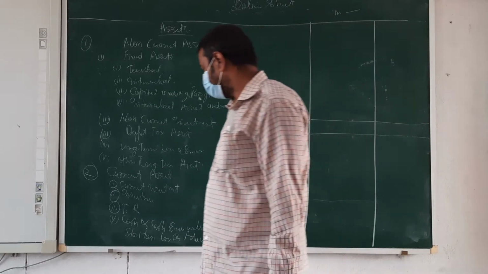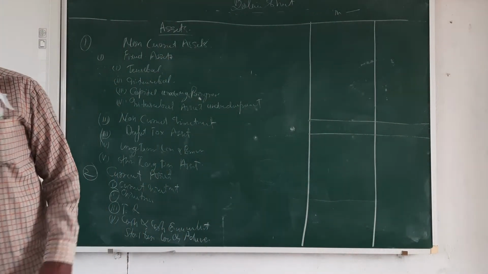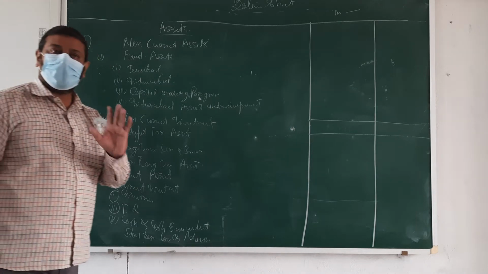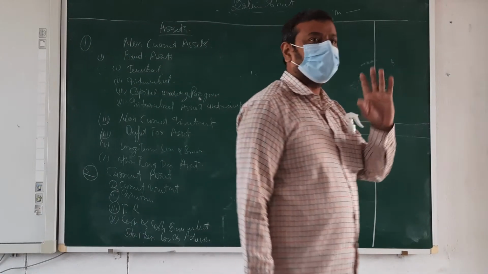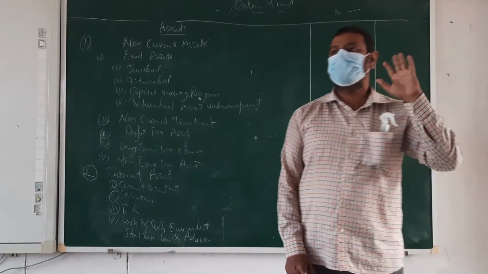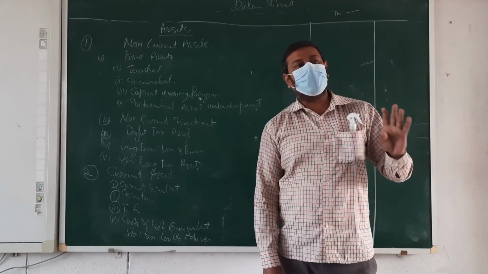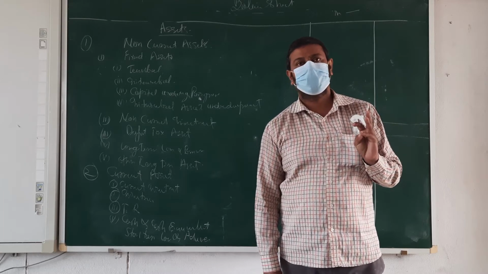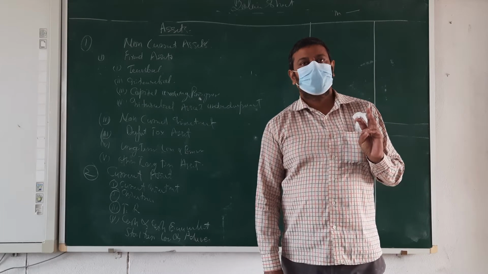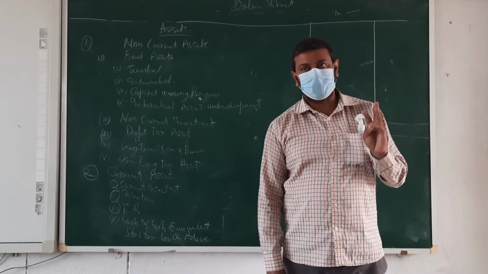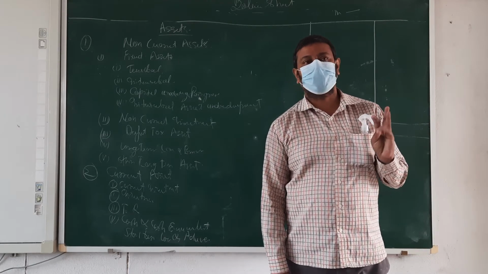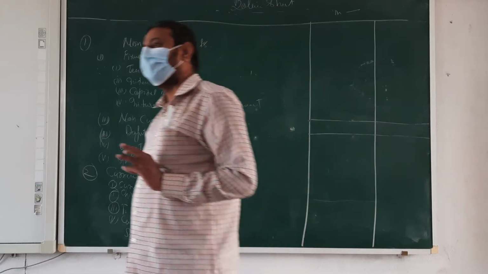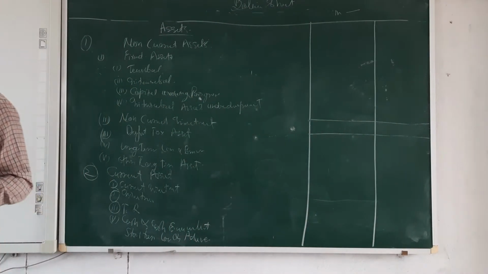Okay. Then next. Current assets. Only two main headings. I think you remember well. Current assets: debtors, cash, bank, stock, and yes, bill receivable, not payable. These are coming now. Outstanding income, prepaid expense, that will come now.